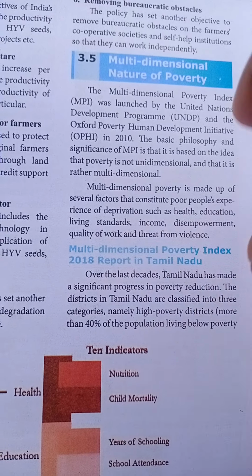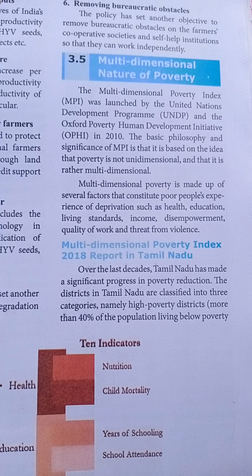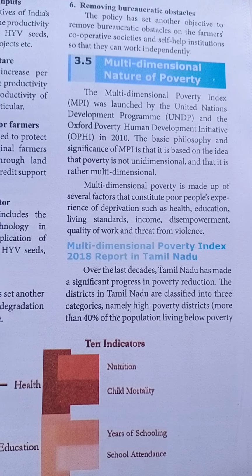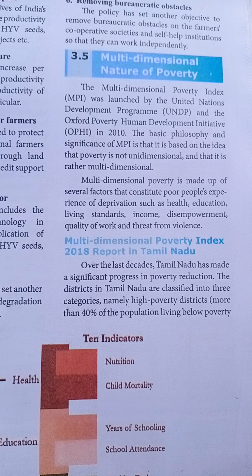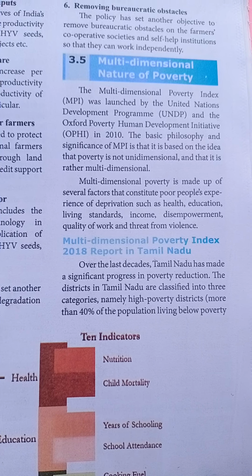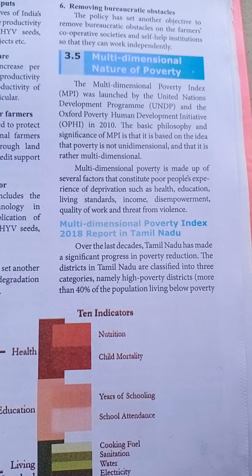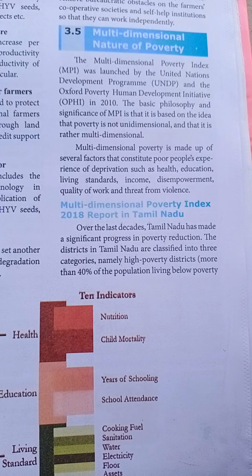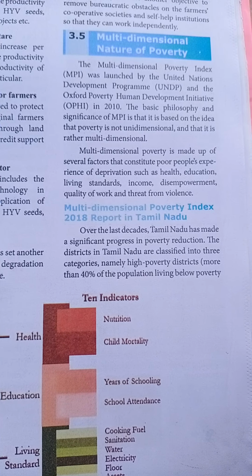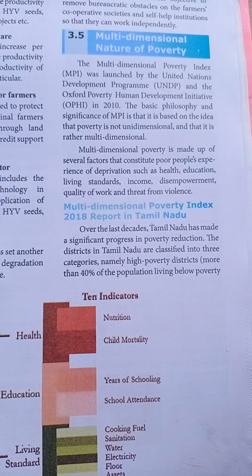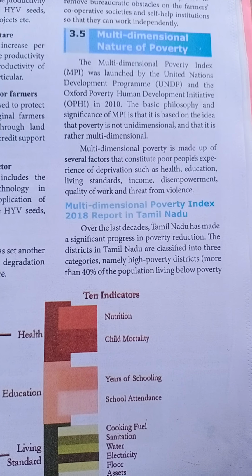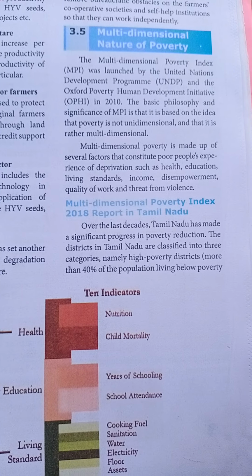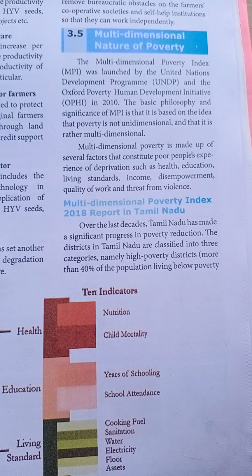So that is enough for today, students. Tomorrow we are going to discuss the multidimensional poverty index 2018 report in Tamil Nadu. In 2018, how did Tamil Nadu people become poor? What are the factors that decided it? Let me see in the next class.